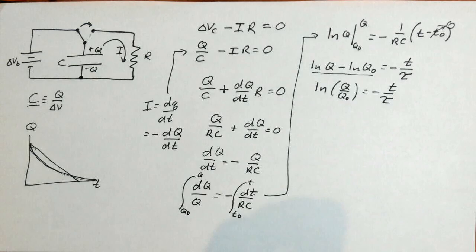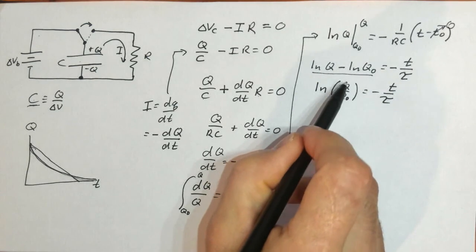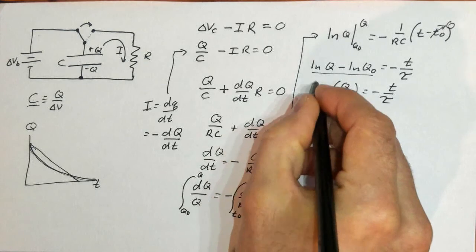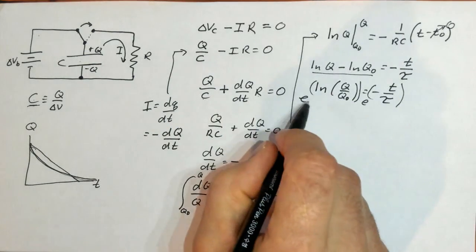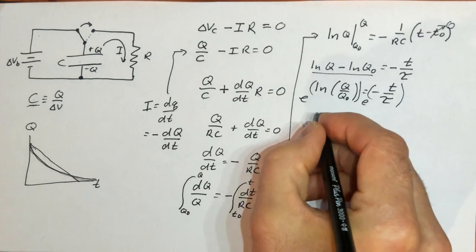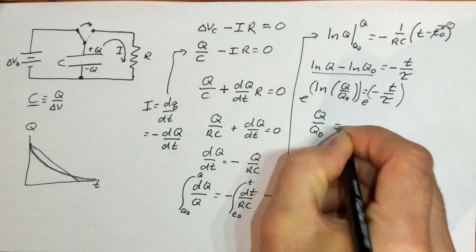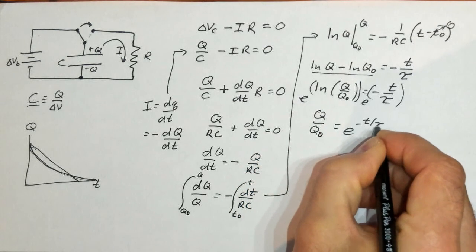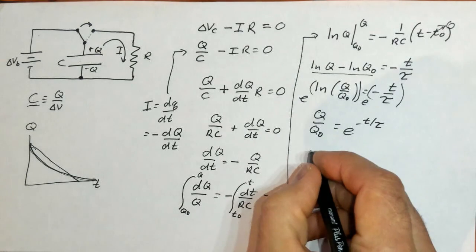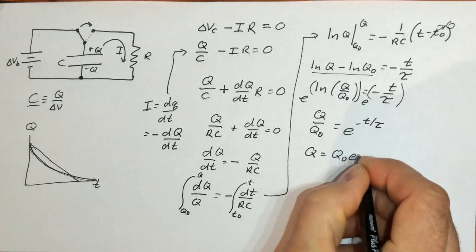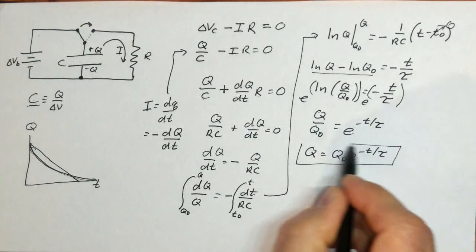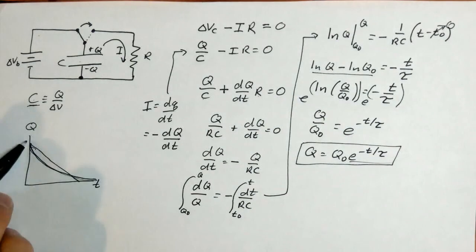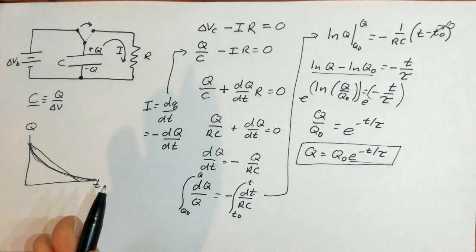Okay. And finally, again, we're trying to find q. We want to see how does q change in time. So if we exponentiate both sides, like that, well, e to the natural log of something just kills the natural log, and we have q over q0 equals e to the negative t over tau. And then lastly, q equals q0 e to the negative t over tau. Okay. And so we have found a relationship that is a decaying exponential. So it is this shape. And so this is really cool.